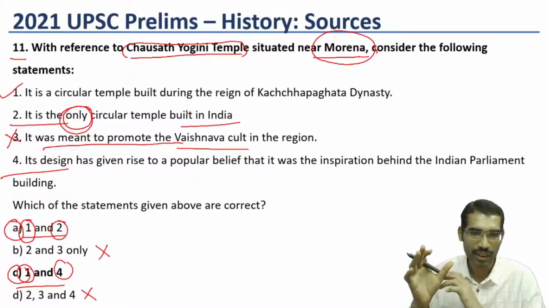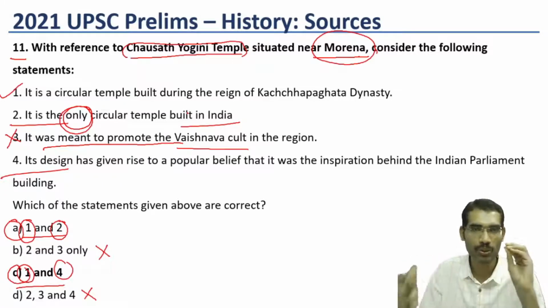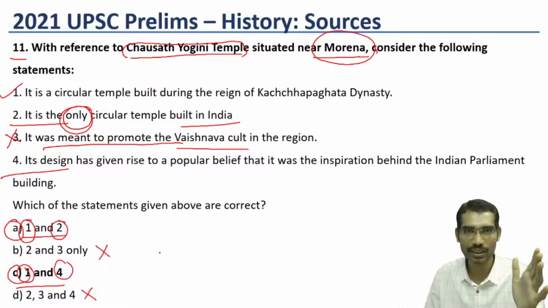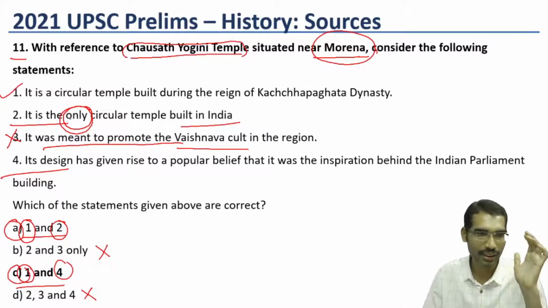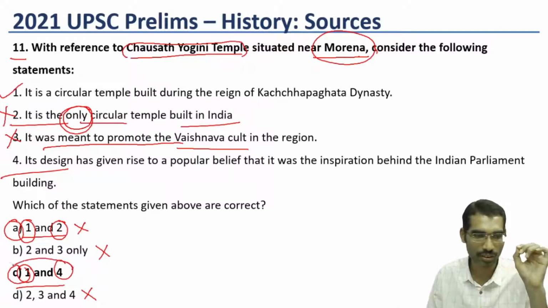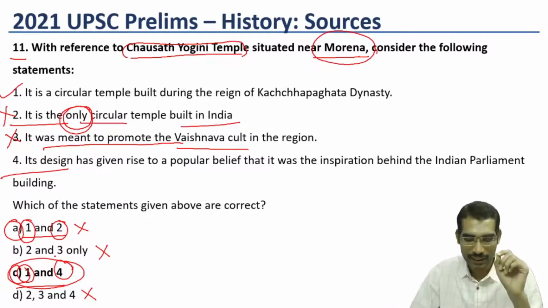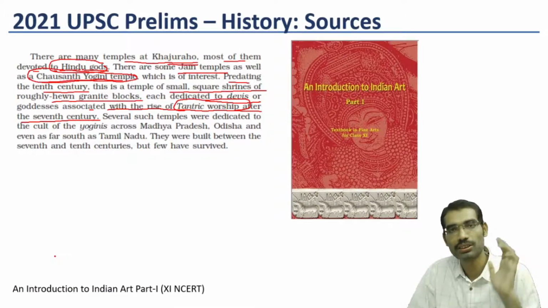So that's why I am not saying always, most of the time, because anyway we have to take the guess. 50% chances are there, we have to take the guess. It is the only circular, that means most of the time such statements go wrong. So if we take 2 as wrong, 1 and 4, so we can arrive at the answer. But at least the only clue here is the Chausat Yogini temple that is mentioned in this book.